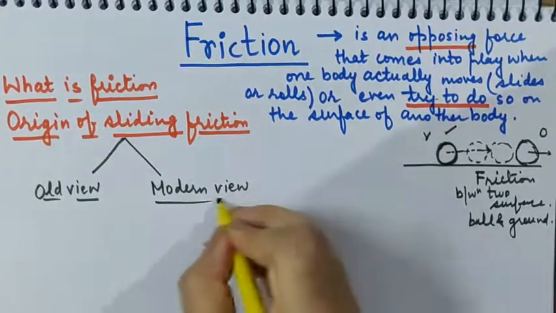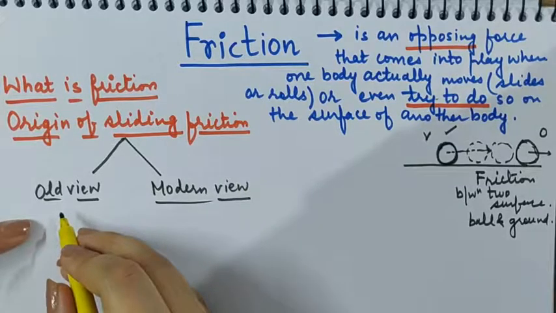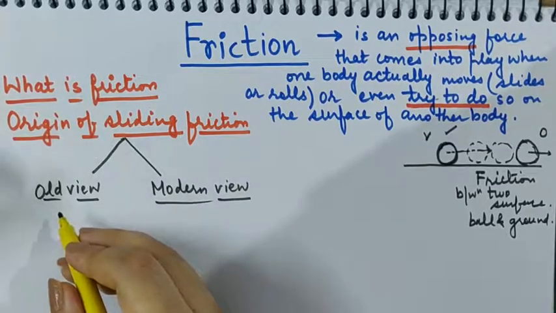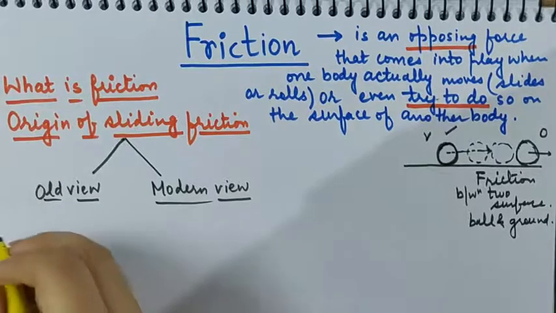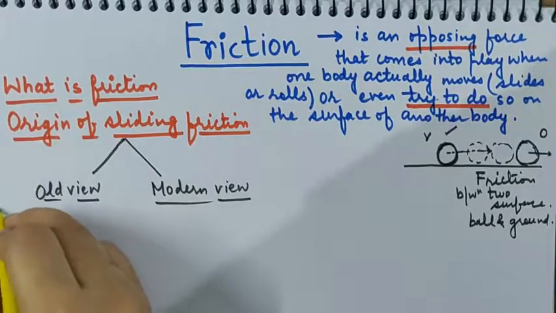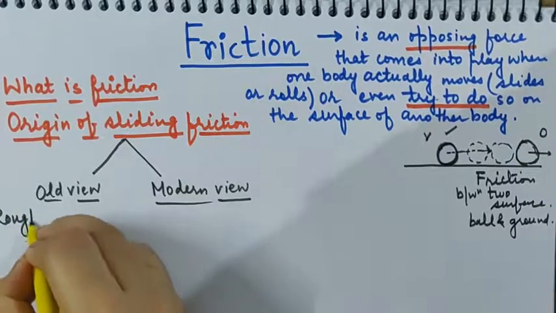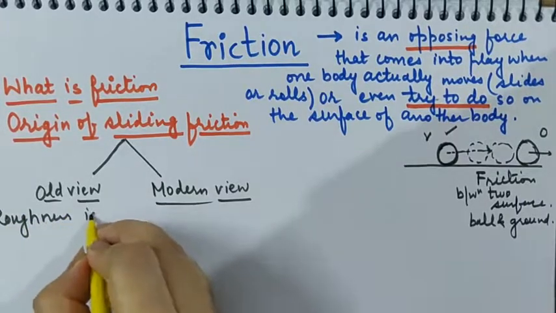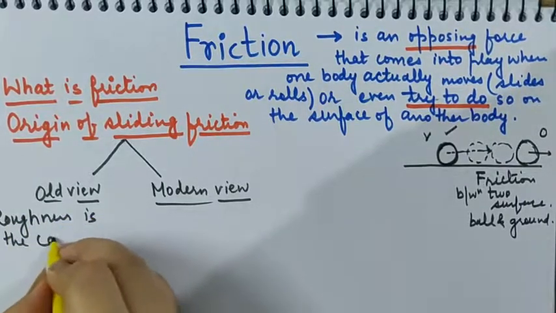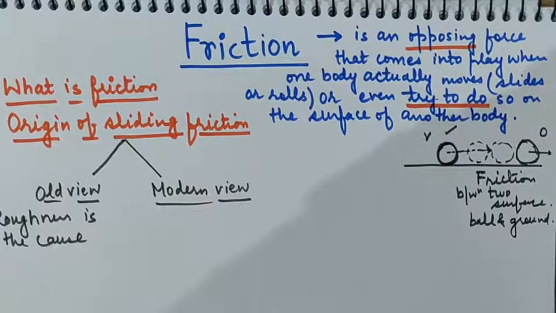So according to the old view of friction, we have some theories given behind this. So what do we say? Roughness is the cause of friction. Roughness is the cause. So whose roughness are we talking about?